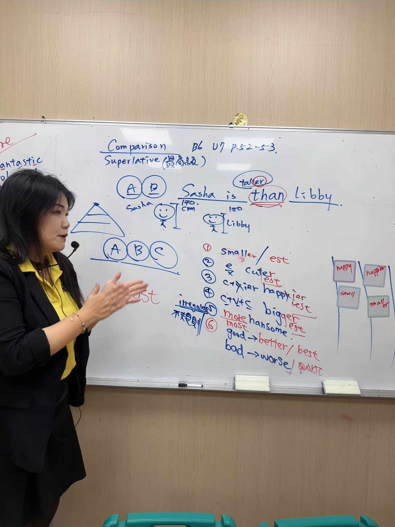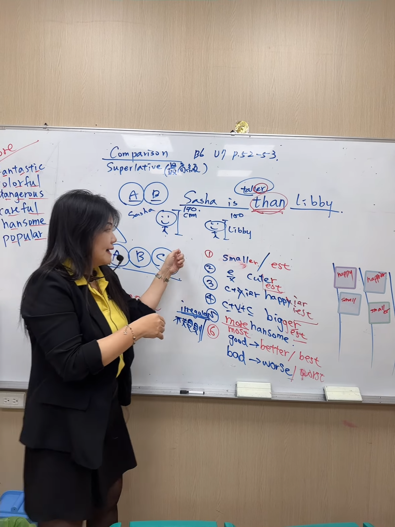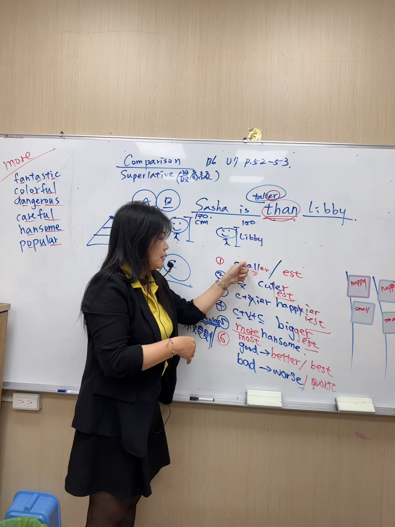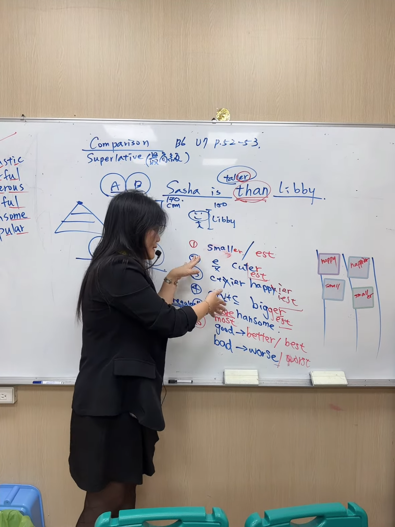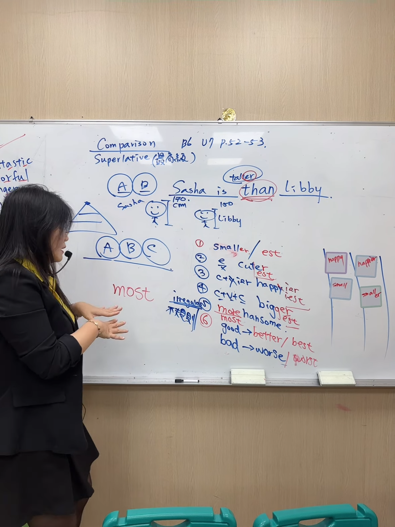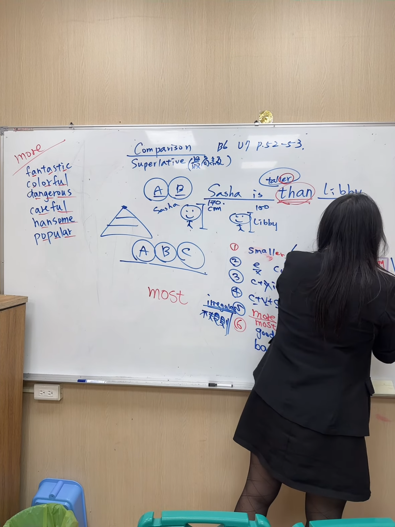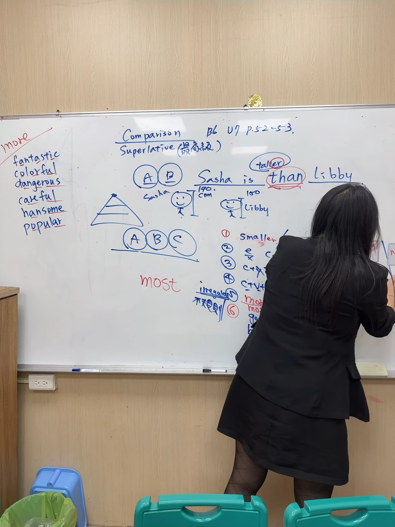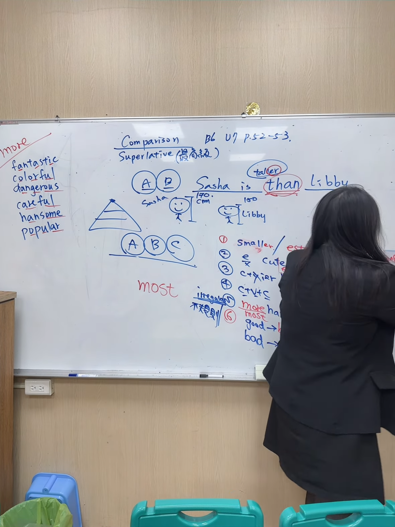So small, smaller, smallest. So when you teach them the comparison, you can play this game. Then when you teach them all, superlative included, then you can have happiest.